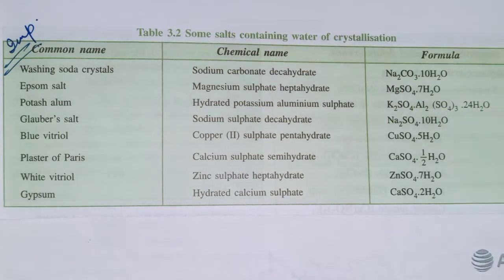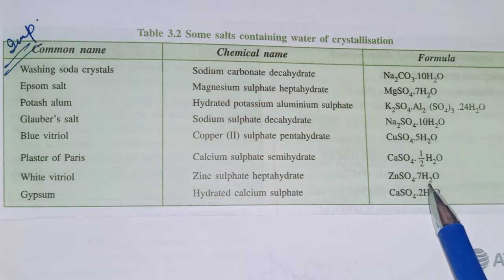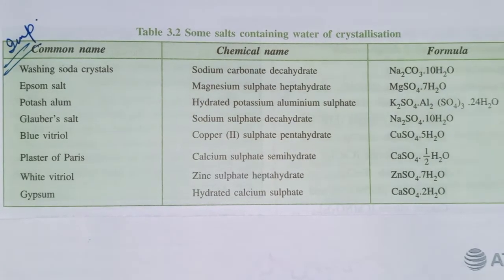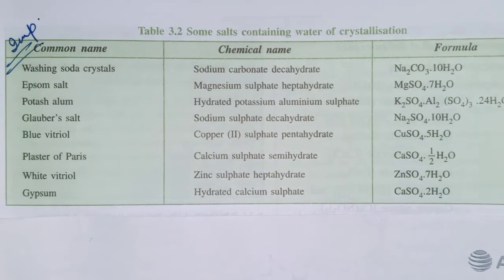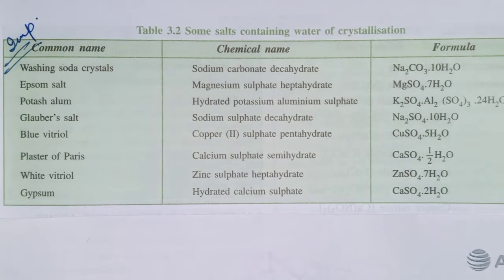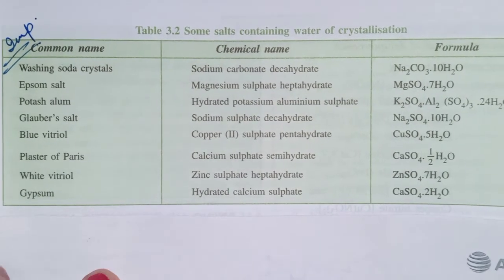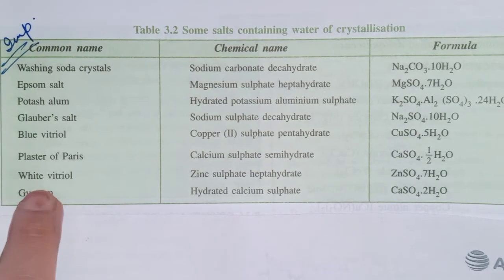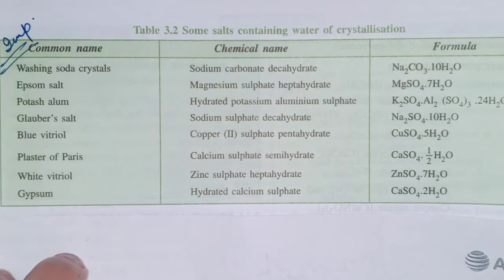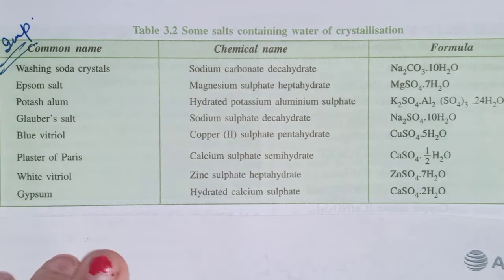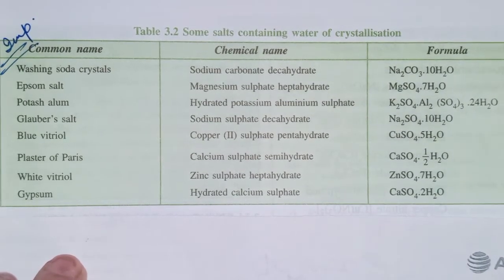Okay. So like this, all these salts are associated with some amount of water, and I will give you this table. You have to learn the chemical name, common name as well as formula. In the exam it may come like match the column: the common name is given and you have to match it with the chemical name, or the common name is given and you have to match it with the formula. So these are the questions which will come with this topic, water of crystallization. So you have to remember this table. Okay children.